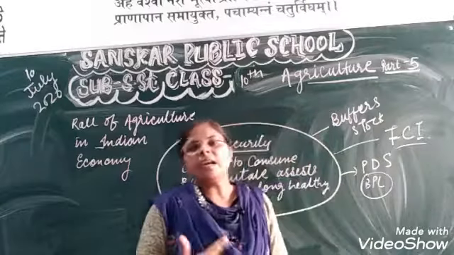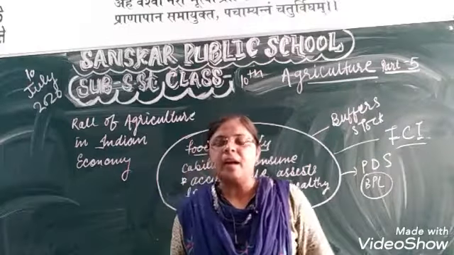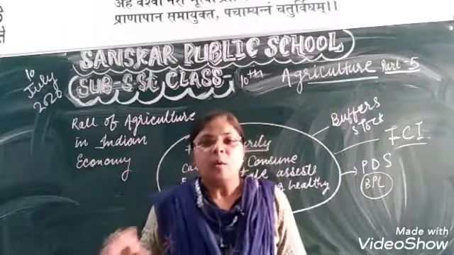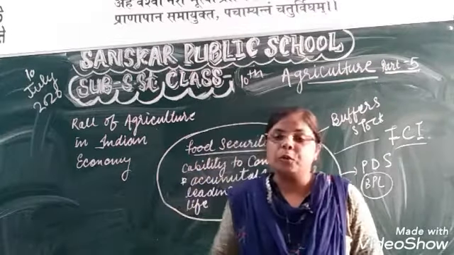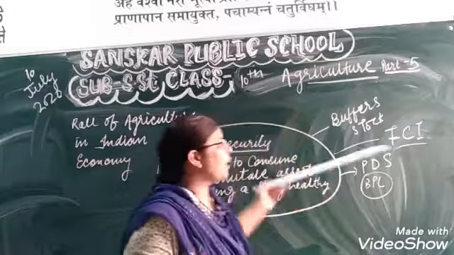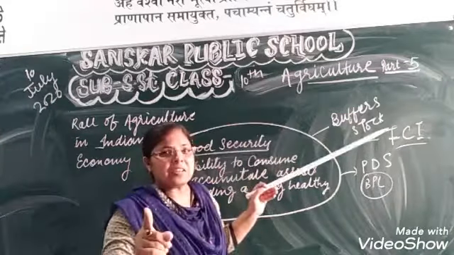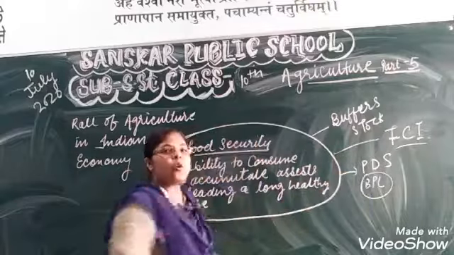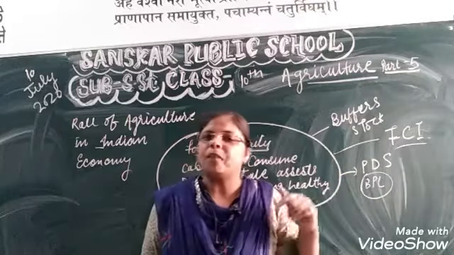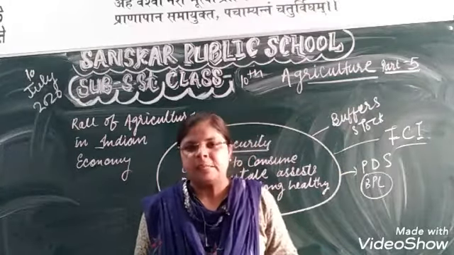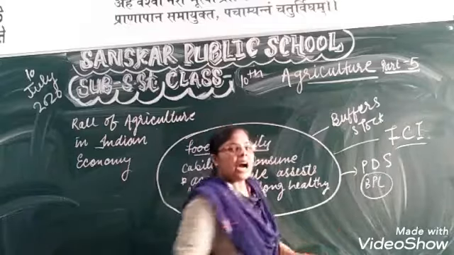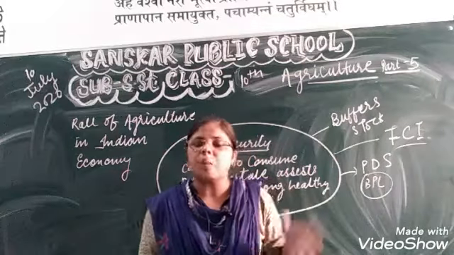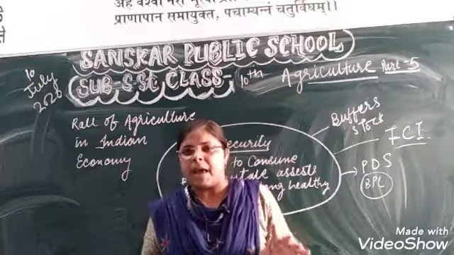When we were fighting against a different country, China, and suffering from the corona pandemic, food security played a very vital role. Why? Because due to the buffer stock program, the government succeeded in providing food to every person. Due to the FCI, our poor people could get food from the ration shop. It means there was a continuous supply.